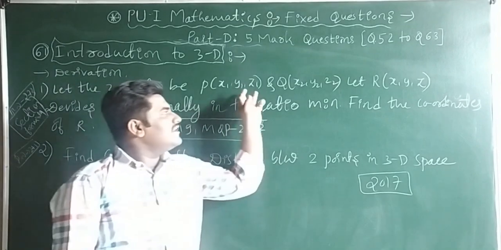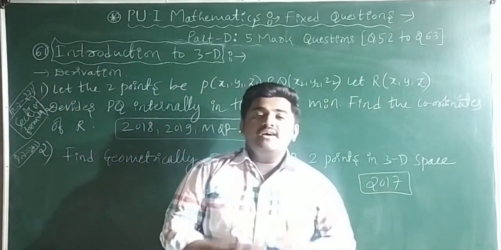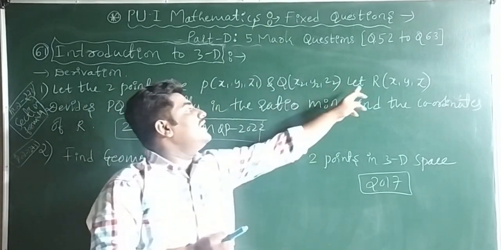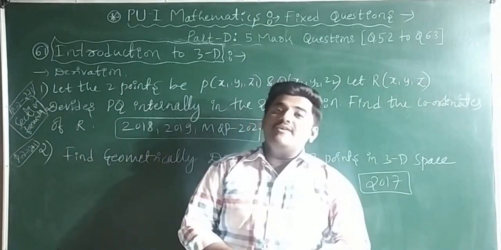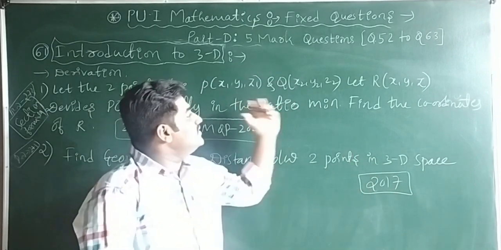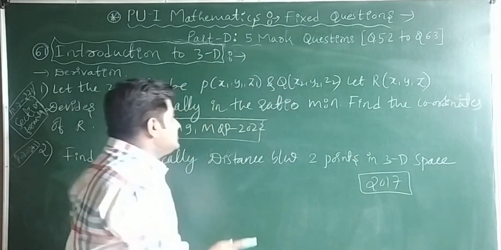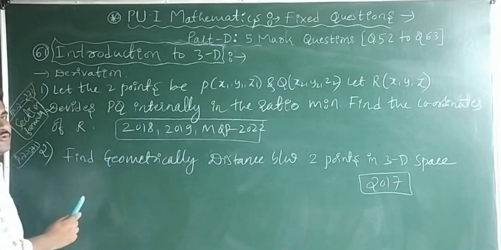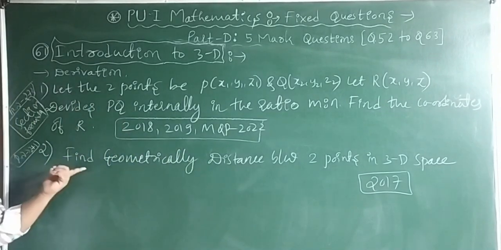That means you are given 2 points and another point R divides the line PQ in the ratio m is to n internally. You have to find R's coordinates x, y, z, whatever values are there. So this is the section formula, you have to derive it. Definitely they will ask this question only. This was asked in 2018, 2019 and the model question paper 2022. Right. So if you want to do some more, you can go for this also.